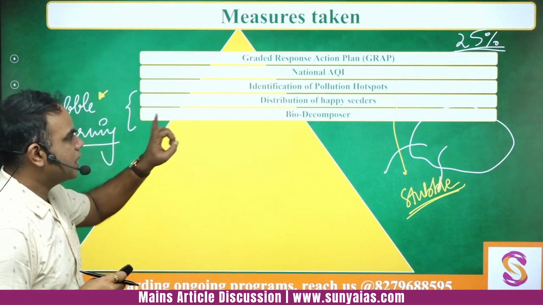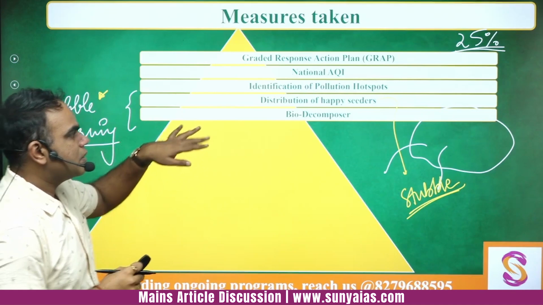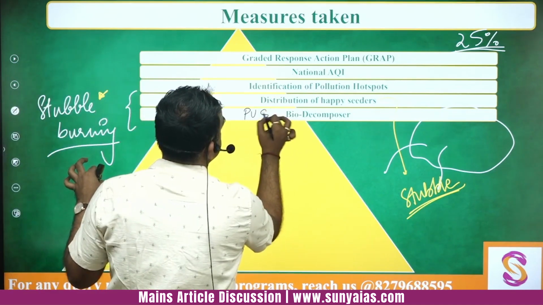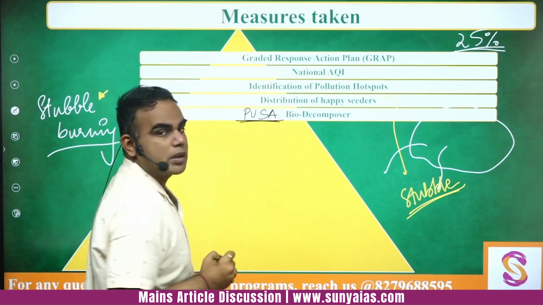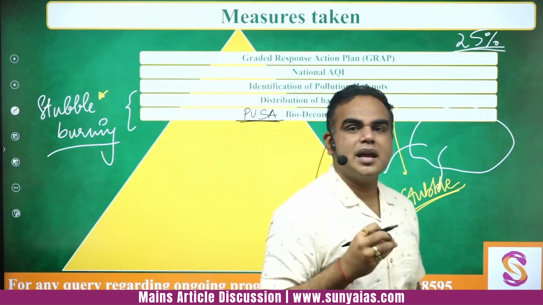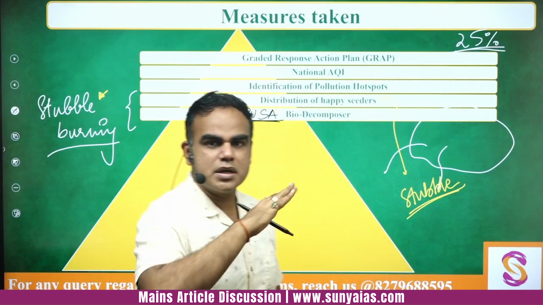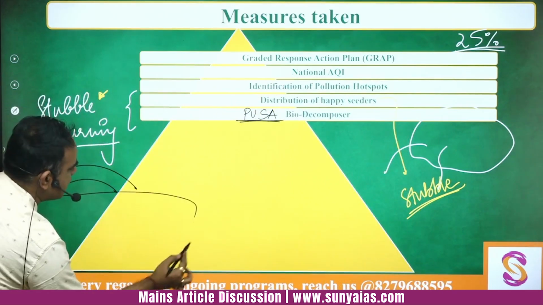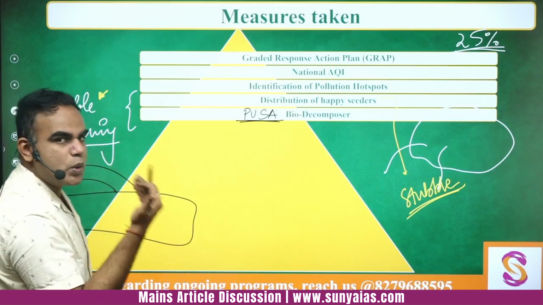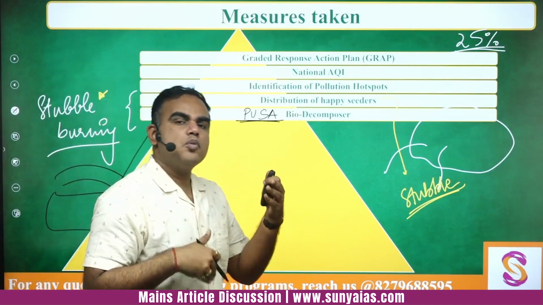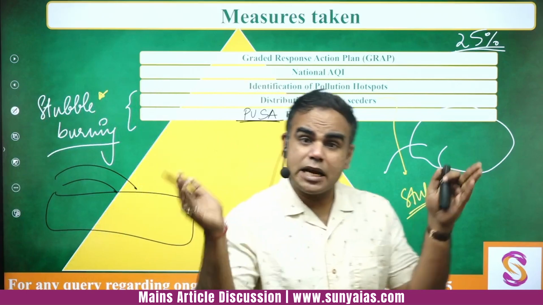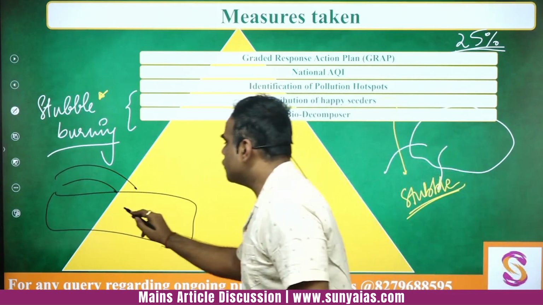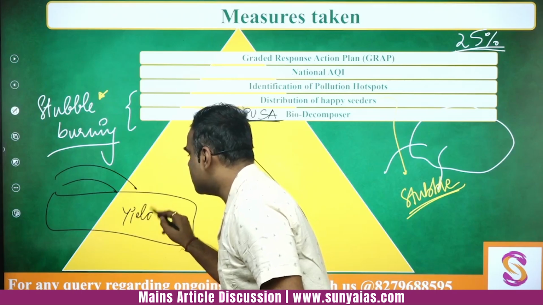Number one, okay. Second is, PUSA had developed this bio decomposer. Now what does this bio decomposer do? You will spray this bio decomposer on the piece of land. And slowly and steadily, in some 1 or 2 weeks, the stubble will decompose completely, and it can also help in improving the yield. Okay, it can also increase the yield in future.